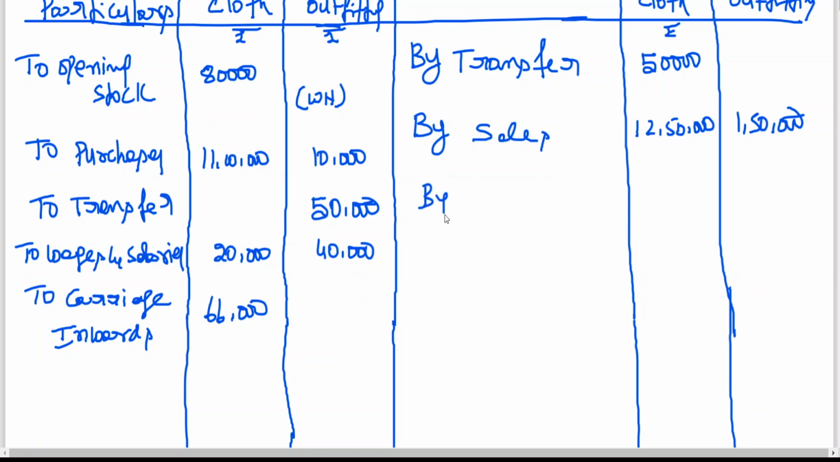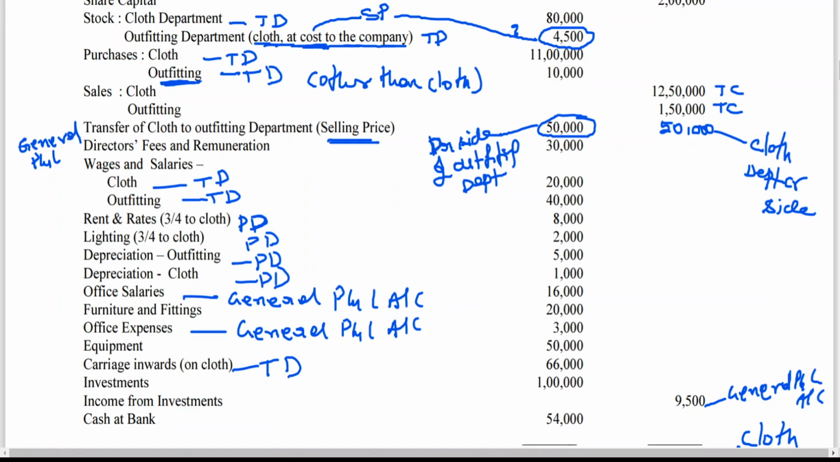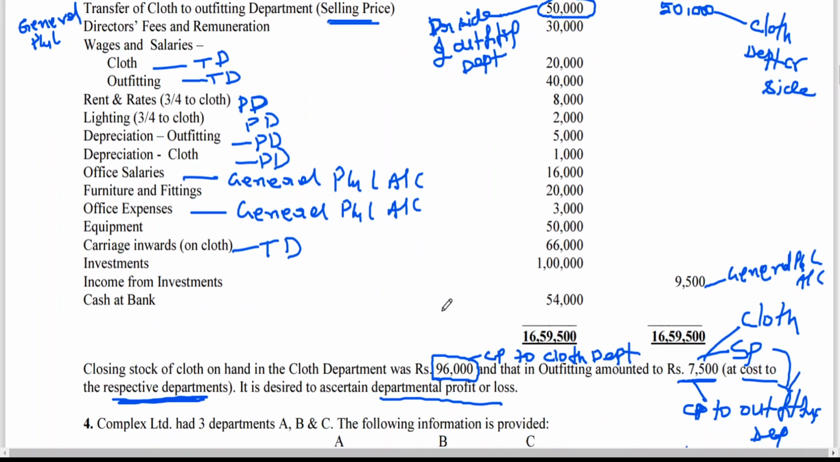Before I do that, I need to write the closing stock given at the bottom of the problem. 96,000. We have seen that. 96,000 is cost price to cloth department, 7,500 is selling price, but which is cost to which department? Respectively, for outfitting it is cost, for cloth department selling price.